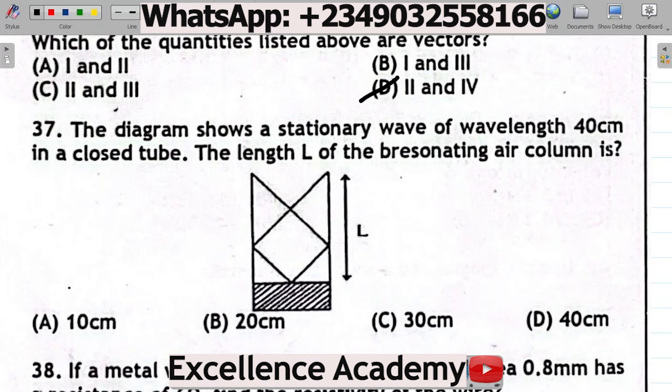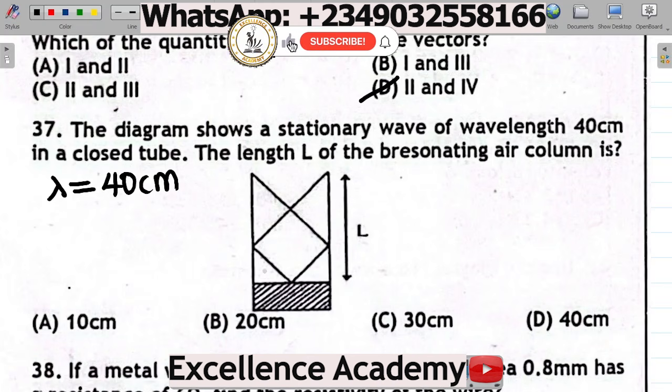So how do we solve this question? Note that you're given the wavelength lambda as equal to 40 centimeters. You're asked to find the length L of the resonating air column. This is the air column here.